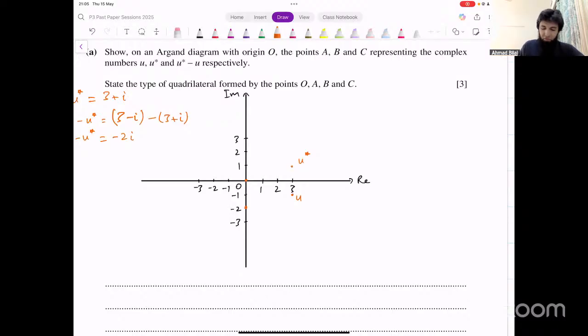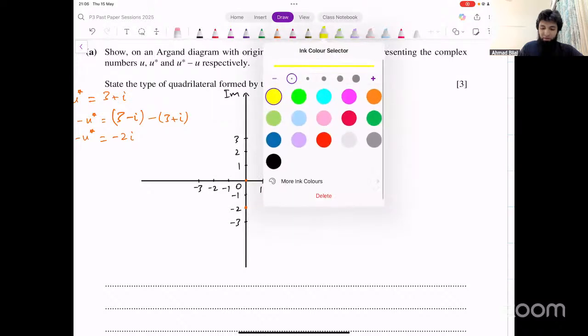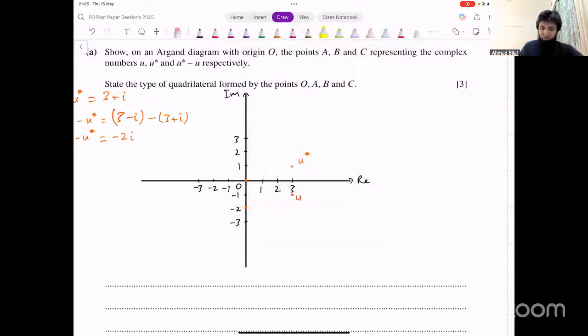Now they're saying what's the quadrilateral formed by the points O, A, B, C. We have to name that quadrilateral. We have to first represent these points. We have done that. They're calling these points A, B, and C respectively. Let's write those point names here instead. So this is O, the origin. And then u was represented by A, and then this was B, and this is C. What's this quadrilateral? This, this, this, and this. It's a parallelogram, right? Slant diamond. What shape is that? Slant diamond.